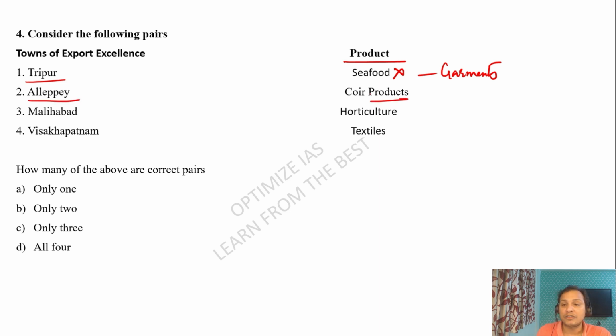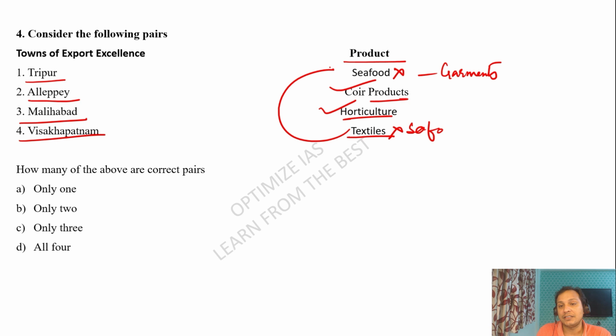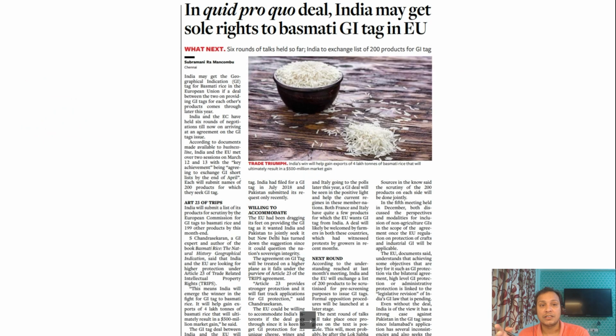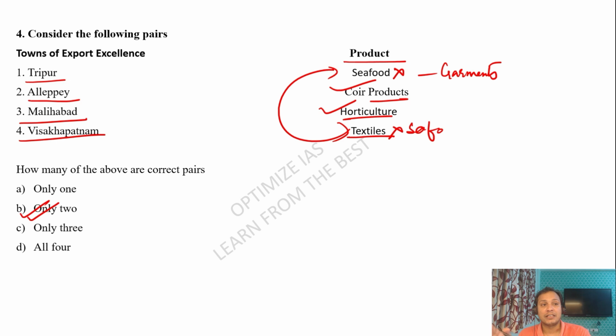Ludhiana, coir product. This is correct. Malihabad, horticulture. This is also correct. Vishakhapatnam, textile. This is incorrect. It is seafood. You see how I interchange these two things. Okay, so the answer is only two. So guys, please do prepare all such topics which are there in towns of export excellence.